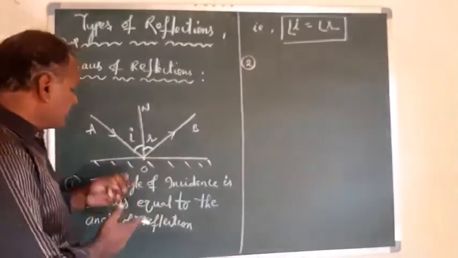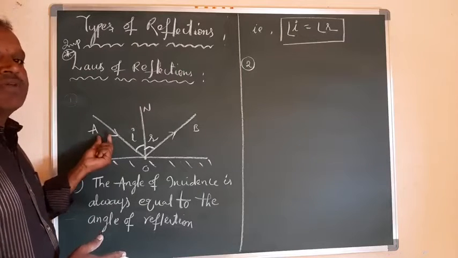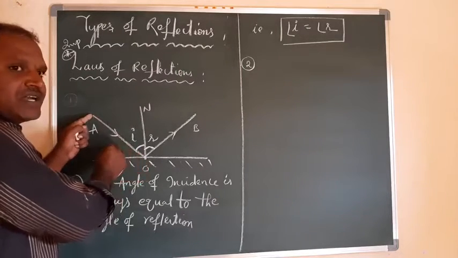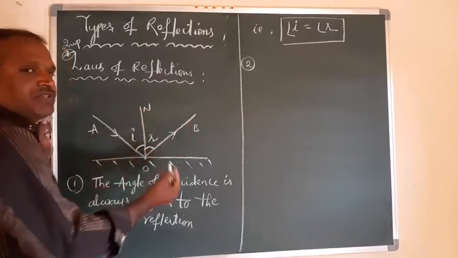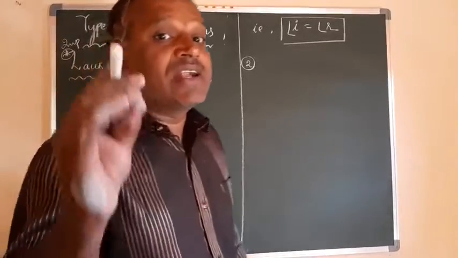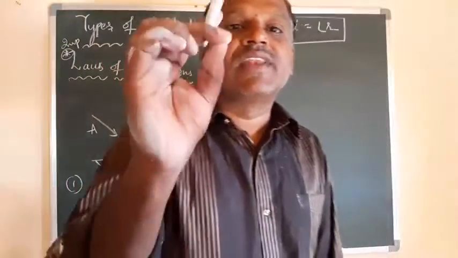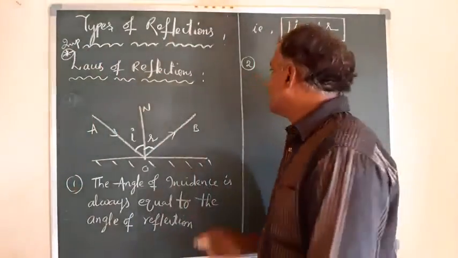Plane means, here you can see this board is a plane. AO lies here itself, OB also lies on the board, and NO also lies on the board. This means the incident ray, reflected ray, and normal drawn to the surface always lie in the same plane. That is the second law.